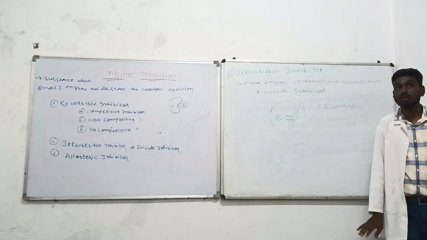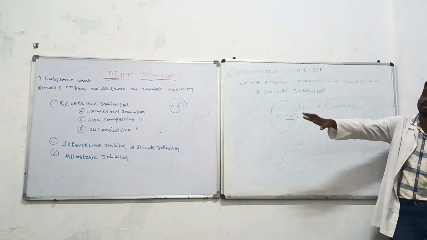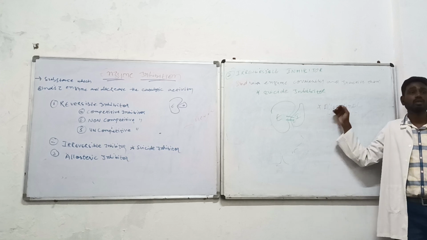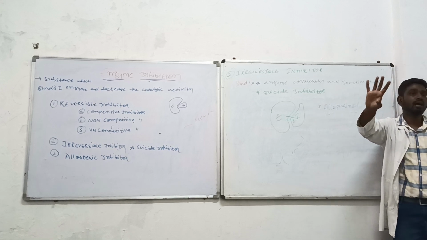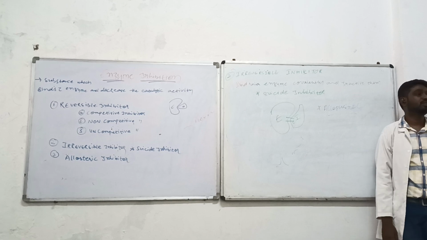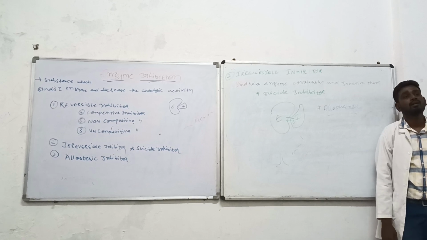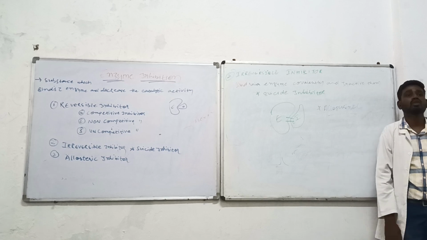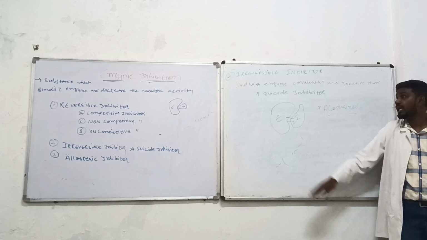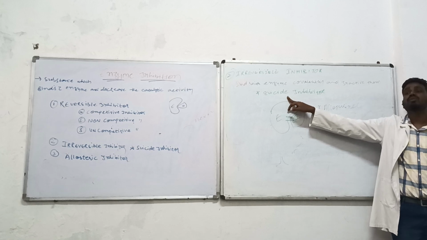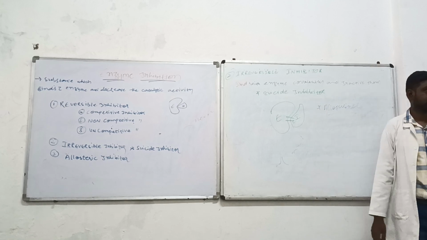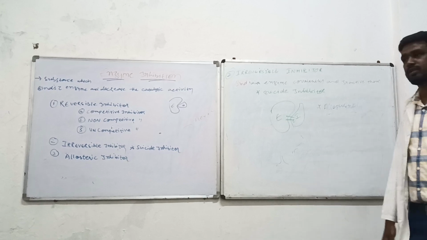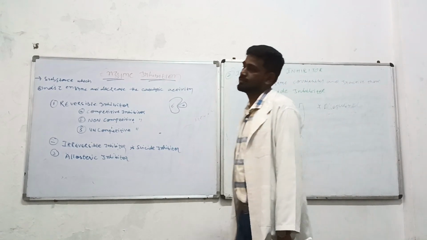xanthine oxidase in order to reduce the formation of uric acid inside your body. But accidentally sometimes this enzyme permanently binds with allopurinol, and this leads to low levels, decreasing the production of uric acid inside your body, and that is called a suicide inhibitor. Okay, are you with me? Very clear concept, according to me, not according to you.